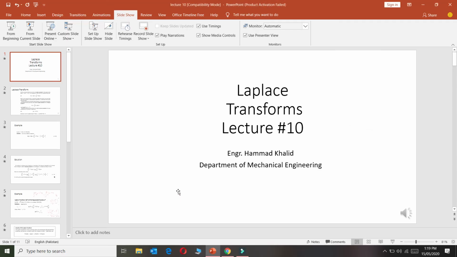So that was all from today's lecture. I hope you have some understanding of the Laplace transforms and their inverses, how you can take the Laplace transform of a function if the function is given, what are the Laplace transforms of the simple functions, the hyperbolic functions, the trigonometric functions, and the exponential function.